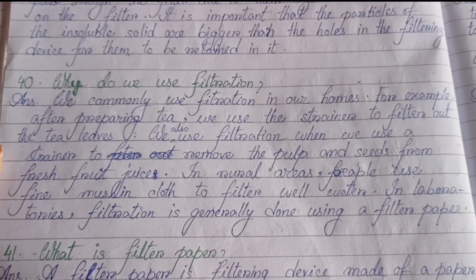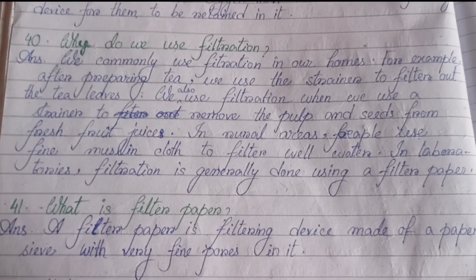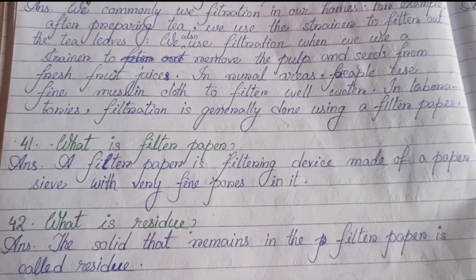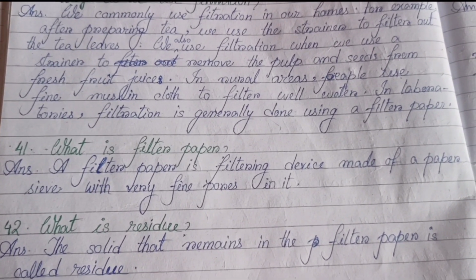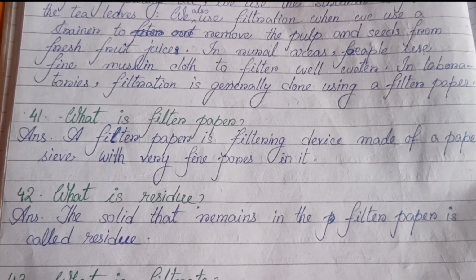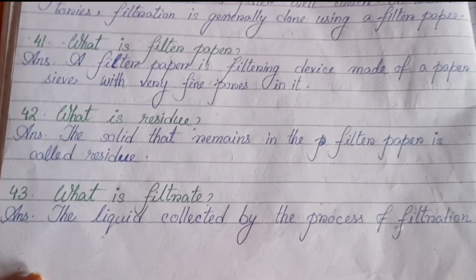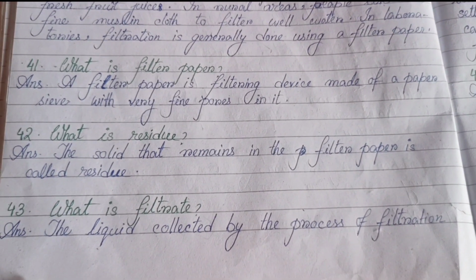In laboratories, filtration is generally done using a filter paper. 41. What is filter paper? A filter paper is a filtering device made of paper with very fine pores in it. Number 42. What is residue? The solid that remains in the filter paper is called residue.